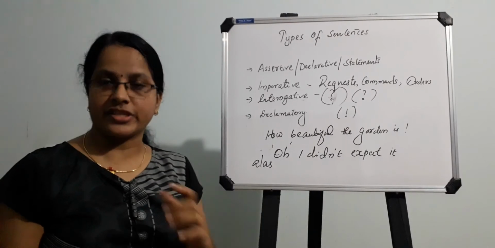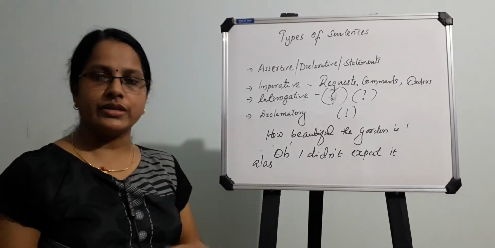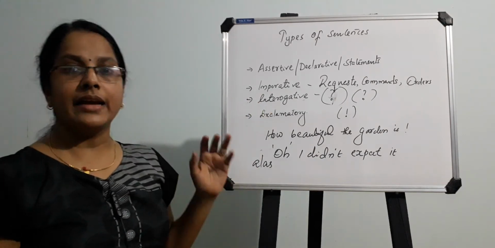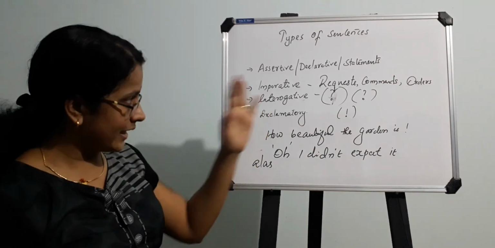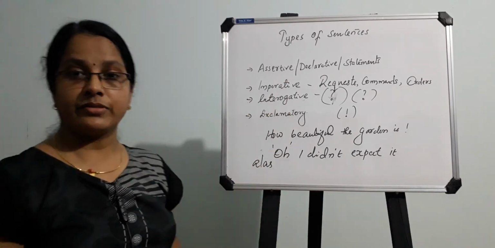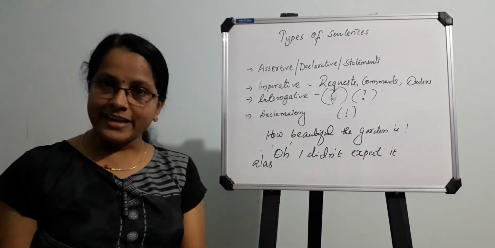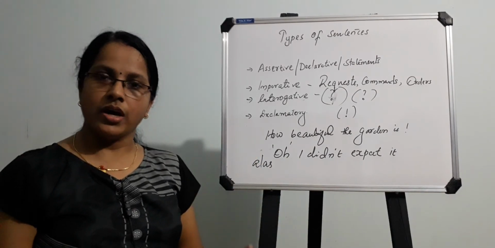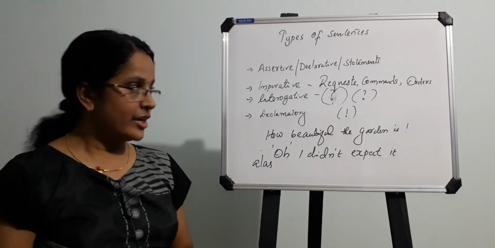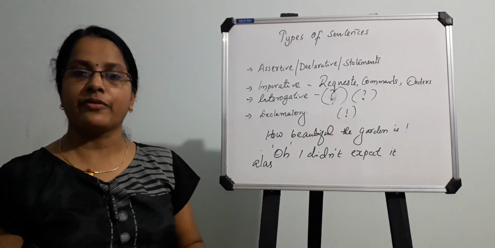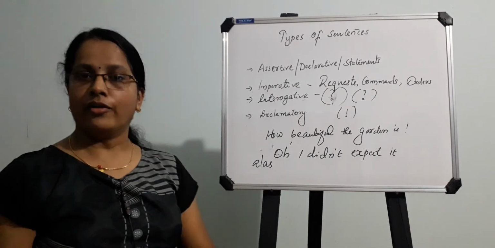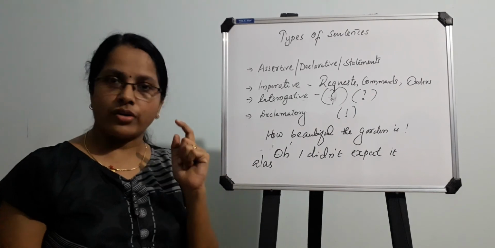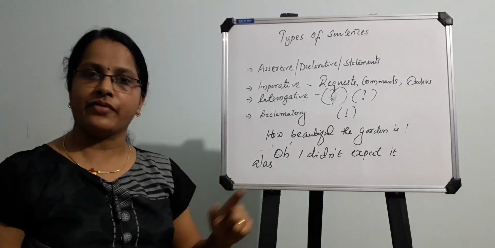The prior aim of a student, especially one who is at the initial stage of grammar in the English language, should be to identify these four types of sentences. Hope you understood this well. Next time when you are reading a textbook or reading something in English, you should be able to identify which type of sentence you are reading now. It should gradually happen in your mind, without needing time to think which type of sentence it is.